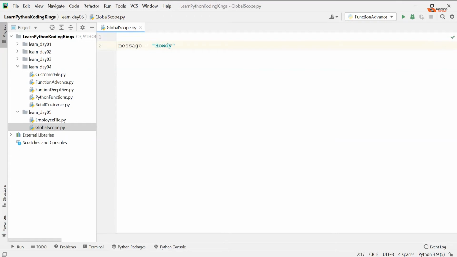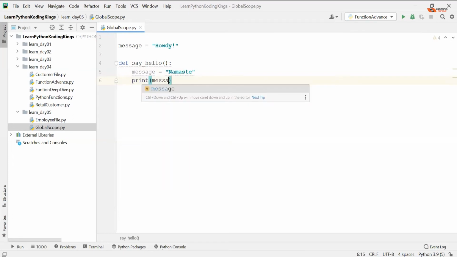Do you know what is howdy? In US there are some parts, basically like Texas and all, instead of saying how are you, they say howdy. Anyway, so def say hello. Just for the sake of example. Now in say hello function, I'm again defining a variable called message equals to namaste, and print message.